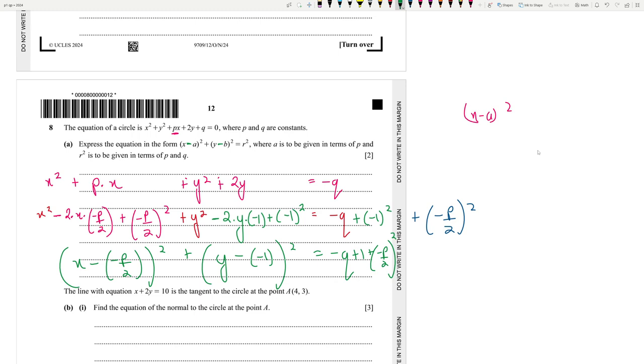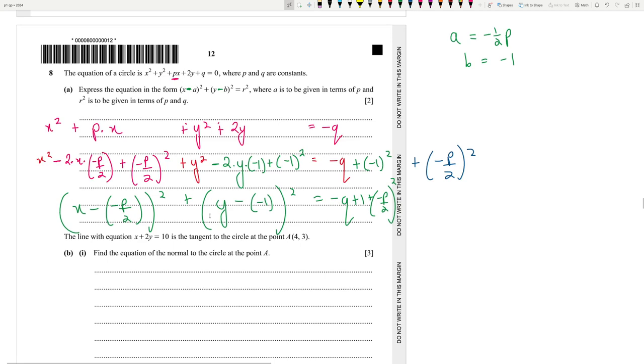So r square is basically this whole thing, okay? So the difficult part was actually this thing over here. So we can actually write a few things now. Check this. Look at a. What is a? A is basically minus half p. B is basically minus 1, okay? That's that. And r is basically this whole thing combined.